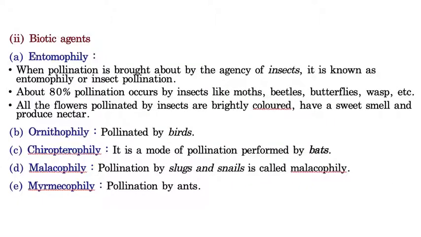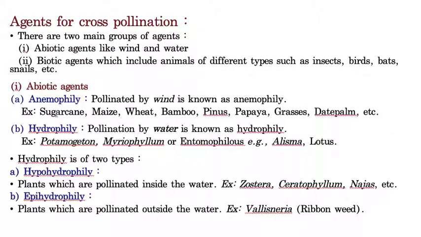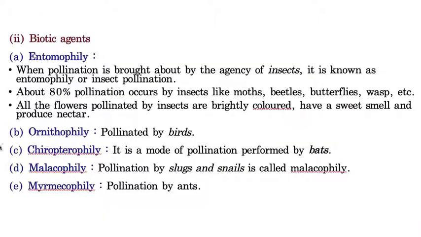Next agent is the biotic agent. Biotic agent means, as I clearly told, living agents. If they help in pollination, then they are called biotic agents. The first one is entomophily. Students, please don't get confused here. The upper one is anemophily, which means by wind, whereas this is not anemophily, this is entomophily. Entomophily means the pollination takes place with the help of insects.